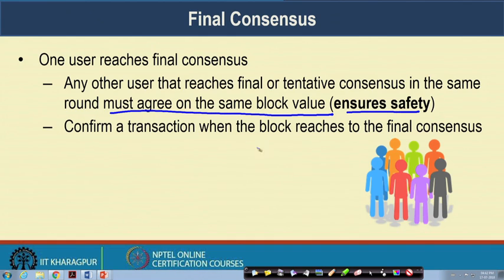So, the consensus has been reached, and if we go for Byzantine agreement, we say that at least 2/3 of the committee members have reached the final agreement on that particular block value. If 2/3 of the nodes have reached this final agreement based on the Byzantine agreement protocol, then we say that the protocol is safe and the block that has reached consensus is in the final consensus. So, it confirms a transaction when a block reaches the final consensus. That means the transaction proposed inside the block is final and can be executed.